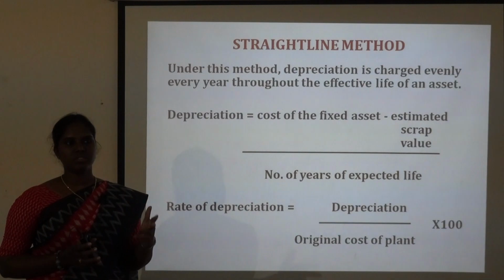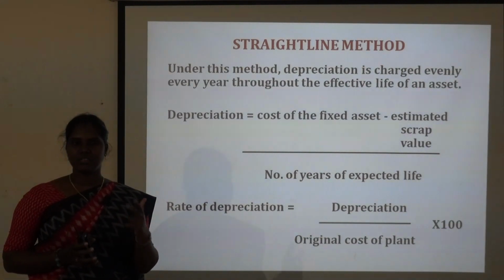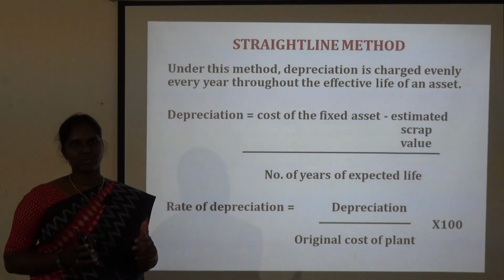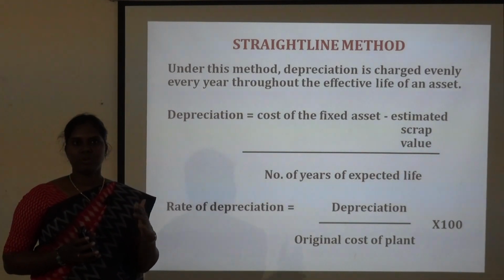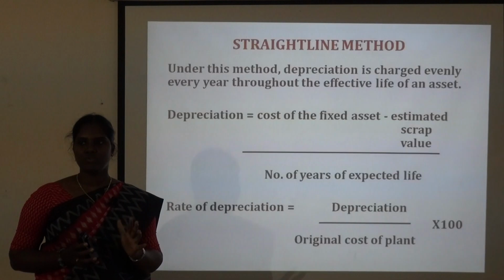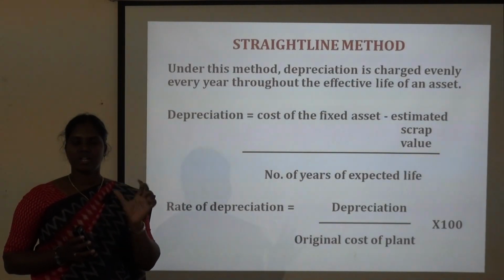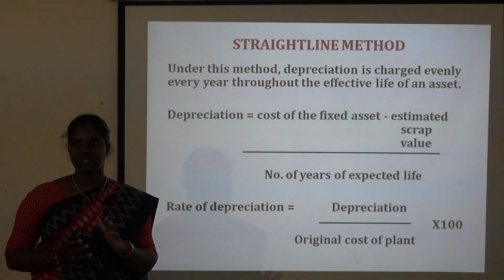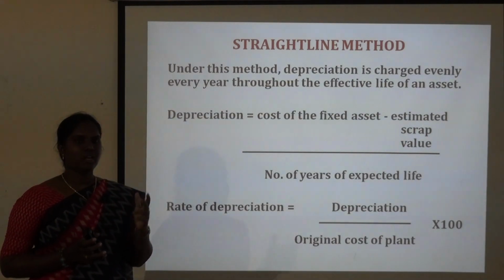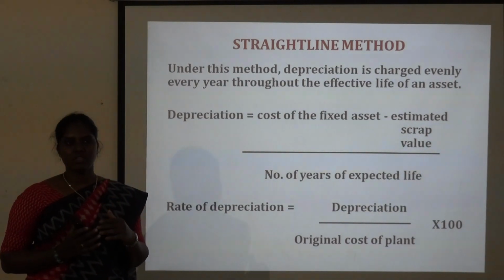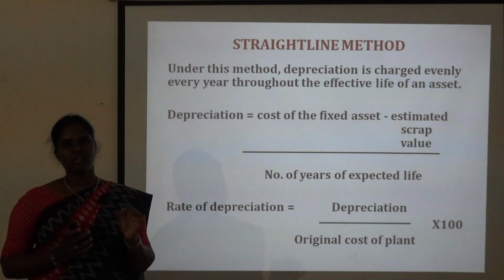The second type is the written down value method. As it says, every year the depreciation amount will be reduced. Why? Because it is calculated on the book value of an asset, that is, the written down value of the asset. That is why it is said to be the reducing balance method. And the third one is the annuity method. As the name says, it is calculated on the annuity table.